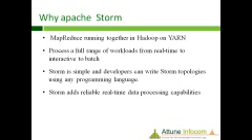And why Apache Storm? Why do we use Apache Storm? MapReduce can run together in Hadoop on YARN, if we work with Hadoop 2.0. Hadoop also supports the YARN feature. This is a new feature built into the new Hadoop, so it supports MapReduce. So we can say that along with Hadoop, we can also use Apache Storm.